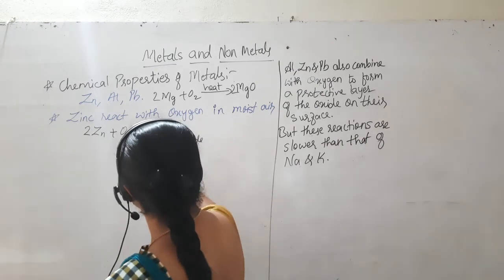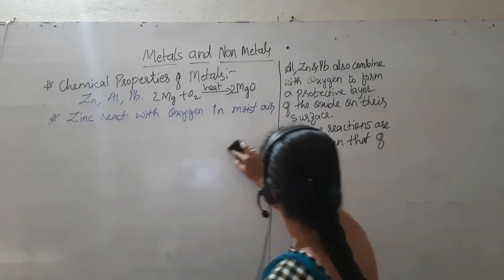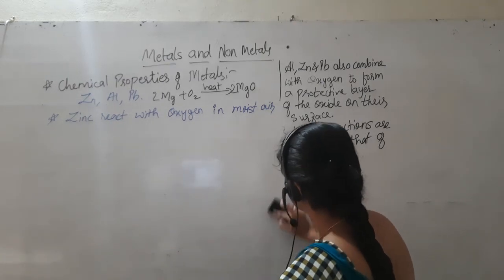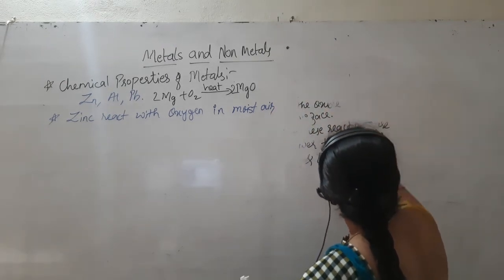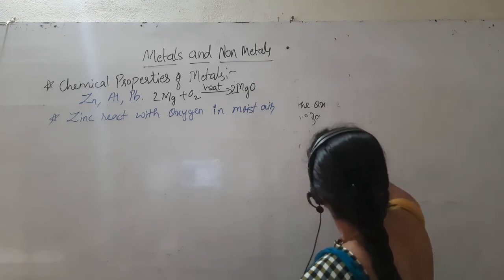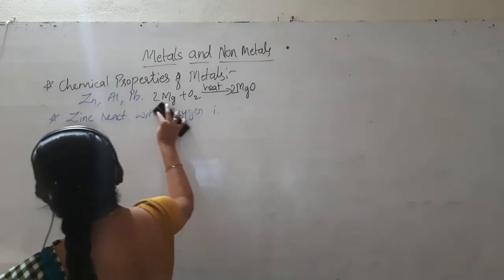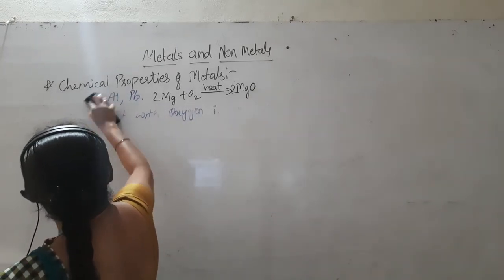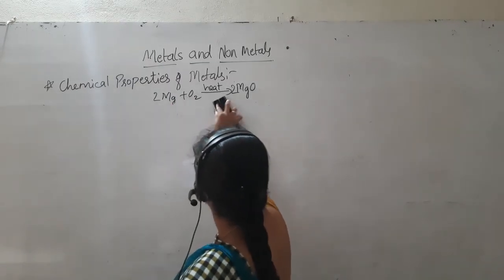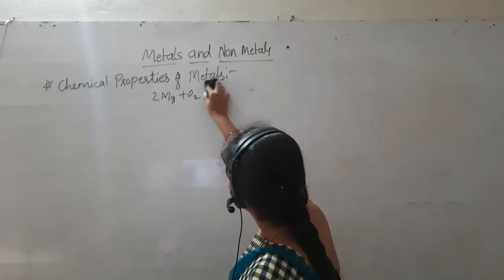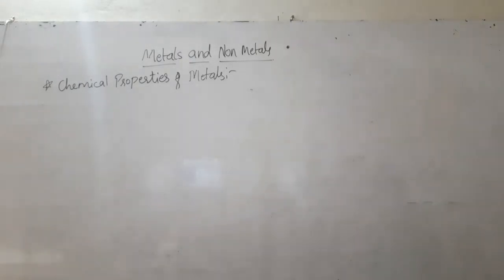And copper also: in our home there are copper articles like a copper jug and glass, right? There we see a green color layer form on the copper. They react with the oxygen present in the atmosphere.